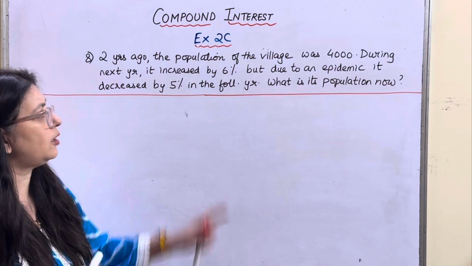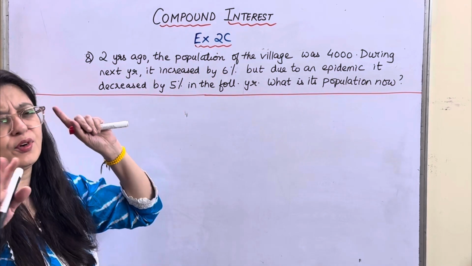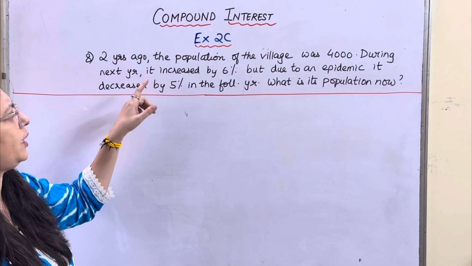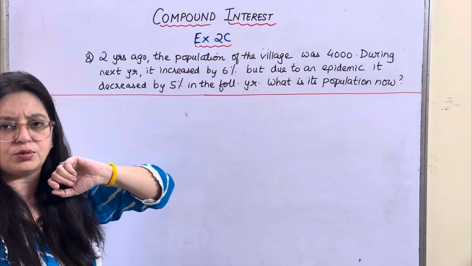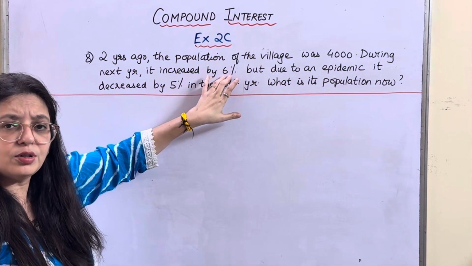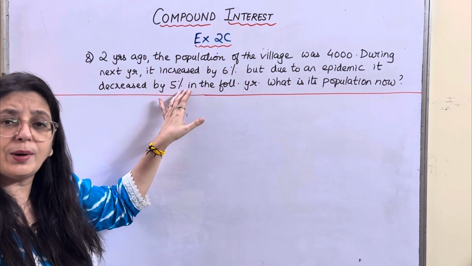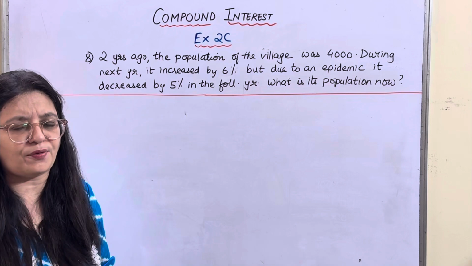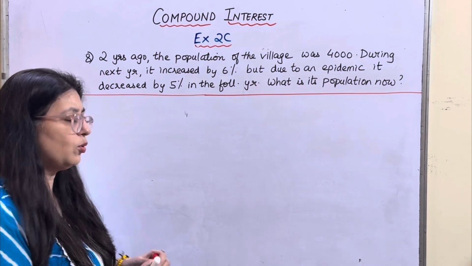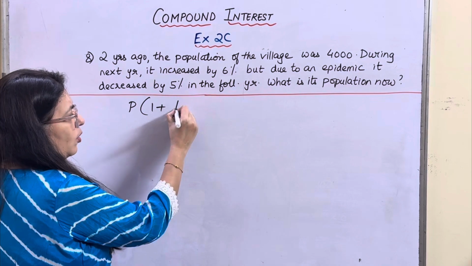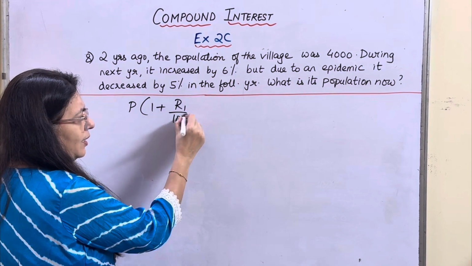So the first year, so 2 years back, say for example, now we are in 2025. In 2023, the population was say 4,000, okay. Now, in 2024, the population increased by 6% and in 2025, the population decreased by 5%. Then what are we going to do? We are following the same pattern, P into 1 plus, over here the population is increasing.